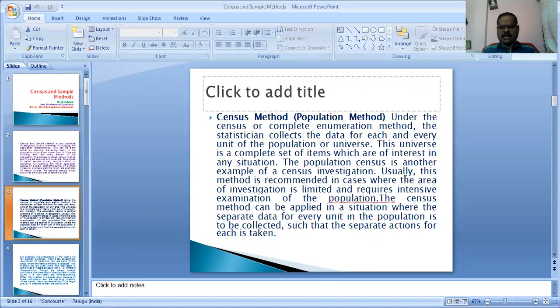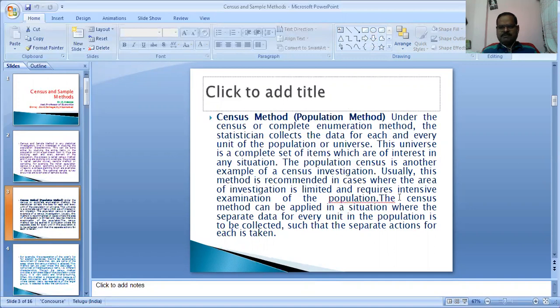Under the census or complete enumeration method, the statistician collects the data for each and every unit of the population or universe. This universe is a complete set of items which are of interest in any situation. The population census is another example of census investigation.